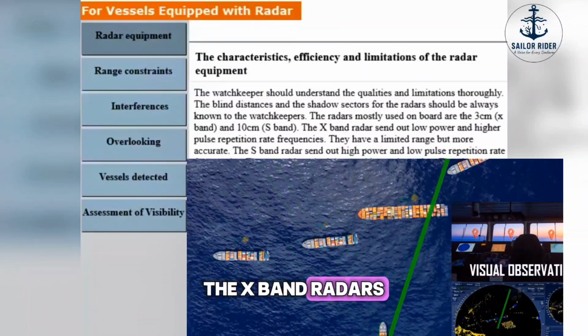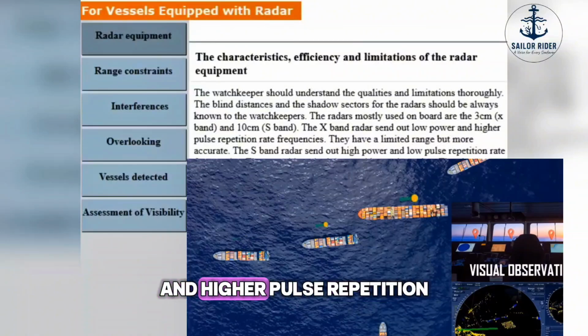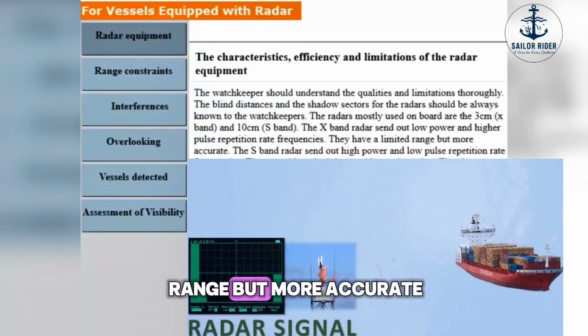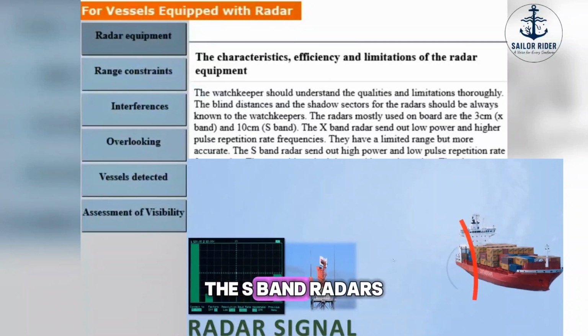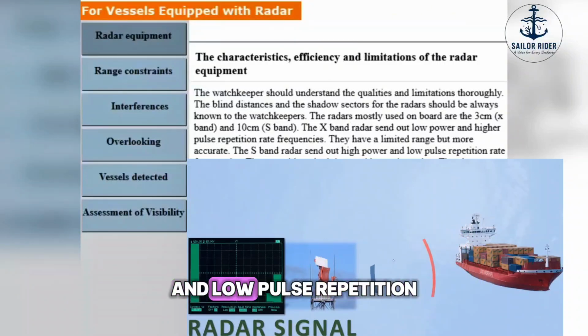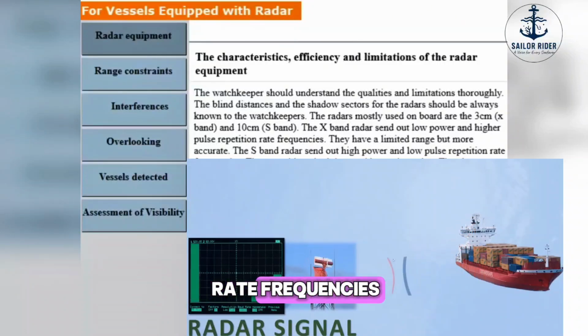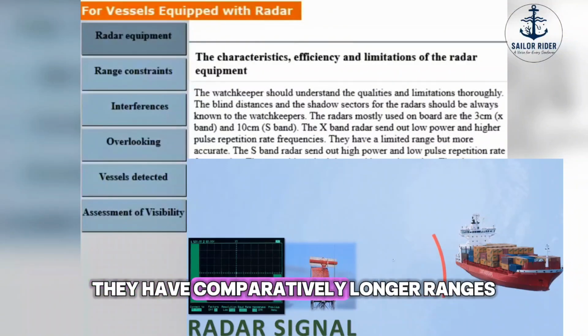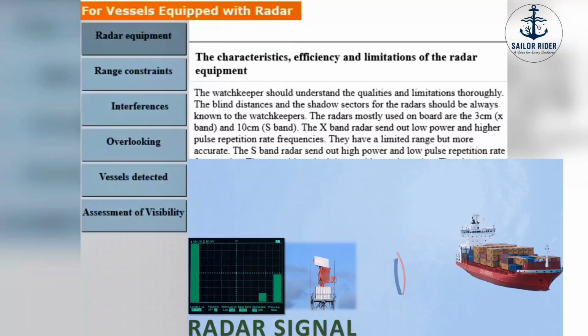The X-band radars send out low power and higher pulse repetition rate frequencies. They have a limited range but are more accurate. The S-band radars send out high power and low pulse repetition rate frequencies. They are able to look into and beyond weather. They have comparatively longer ranges.